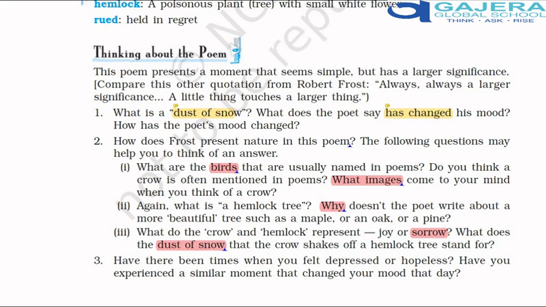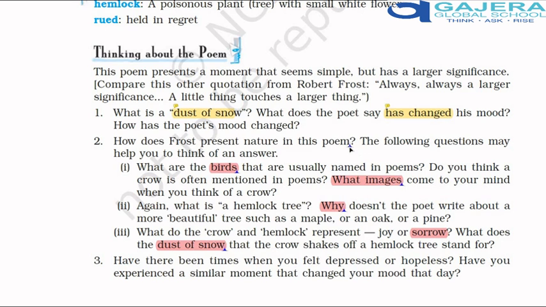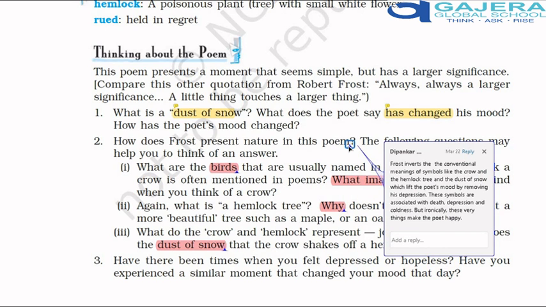Question number 2. How does Frost present nature in his poem? He presents nature in its bleak state, with snow falling, with a hemlock tree, and then a crow also is in the scene. All these symbols are traditionally associated with death, gloom, and sadness. But he has inverted the images, the symbolism here.